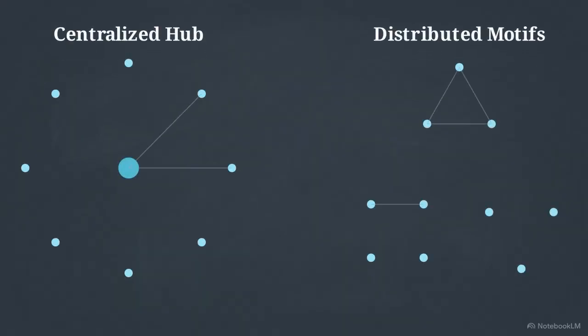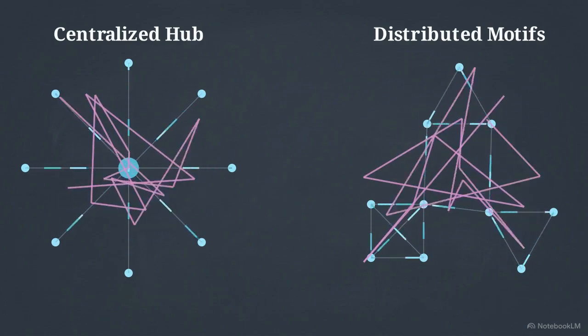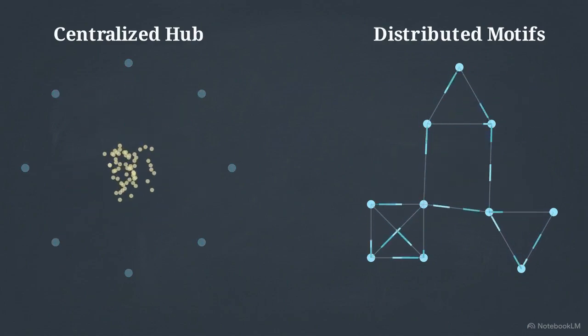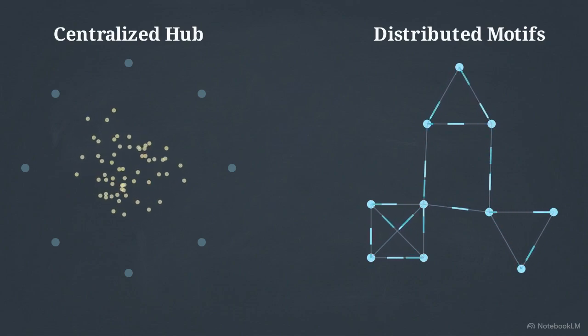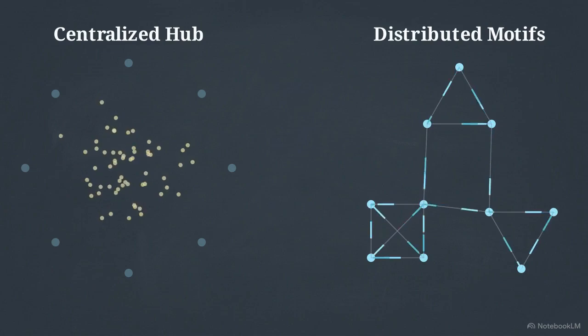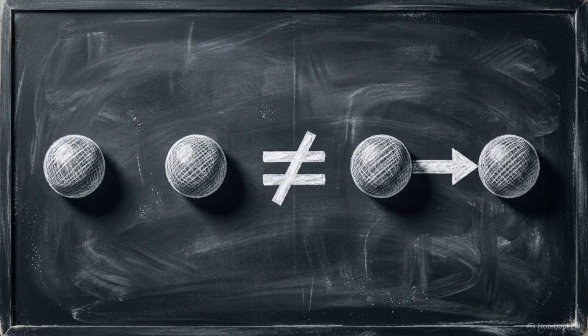Testing two architectures under identical load, a centralized hub on the left and a distributed motif network on the right, a sudden noise spike strikes both simultaneously. The hub architecture immediately shatters into slow diffusion, while the distributed network successfully protects local ballistic transport. This reveals a category error, conflating entangled bridge correlation with actual causal signal transfer.